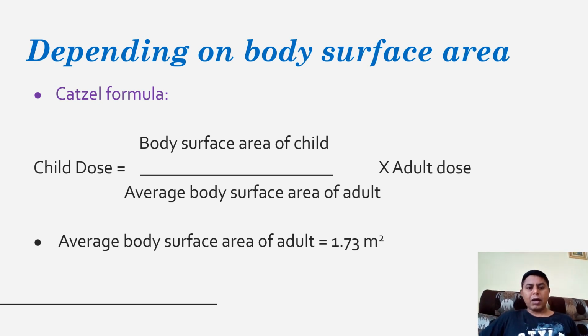This formula is given by Catzel. By the Catzel formula, child dose is calculated as body surface area of the child upon average body surface area of an adult, into adult dose, and the average body surface area of an adult is given as 1.7373 meters square.